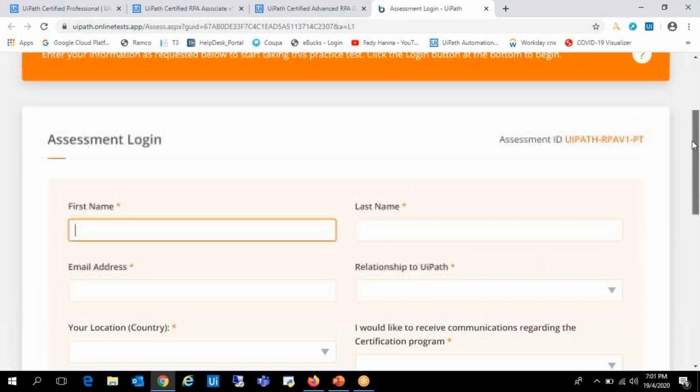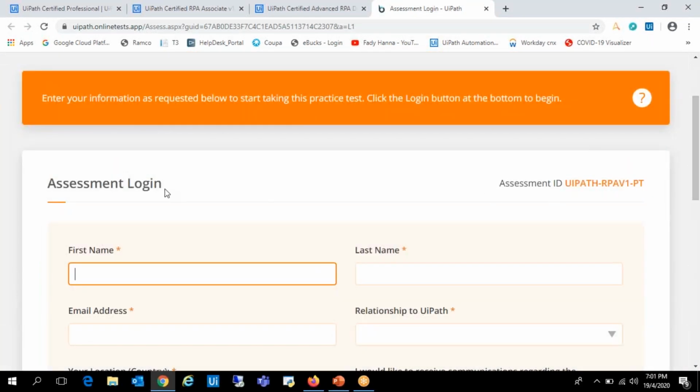You will be given a set of questions, and I have selected the associate level, which is the starting stage. After you go through all the 50, 60 questions in this practice session, you will come to know in which category they are going to ask. For the advanced level, they will completely ask about the RE framework, real case scenario questions, and exception handling questions, how you will handle them, in the MCQ itself. Those questions can be very tricky. You have to think twice before answering. Even though it's MCQ, it's not that easy.